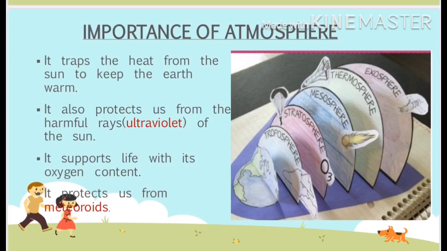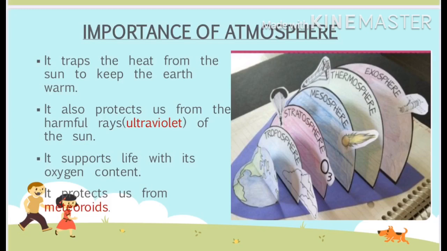Let us learn how. The atmosphere is very important for the existence and continuation of life on the earth. First, the atmosphere supports life on the earth with the oxygen present in the air.